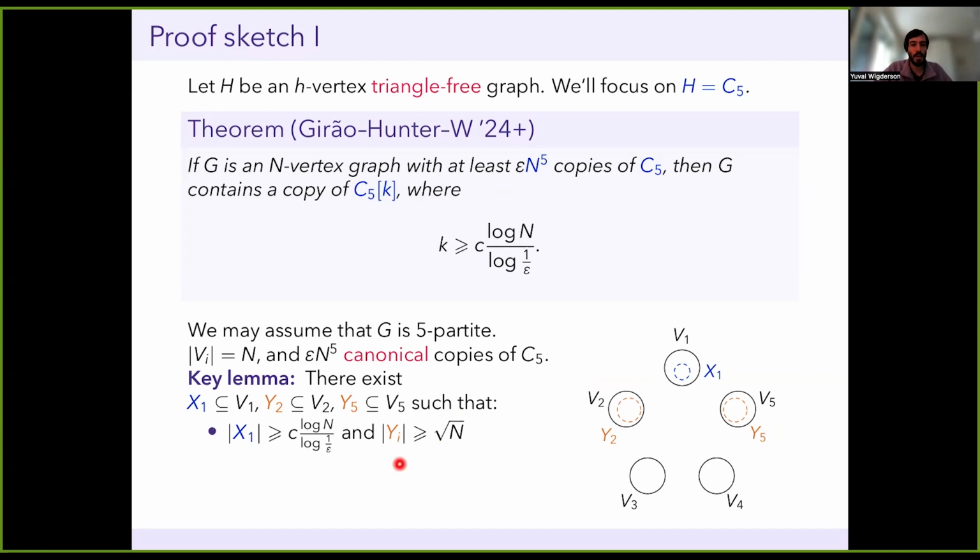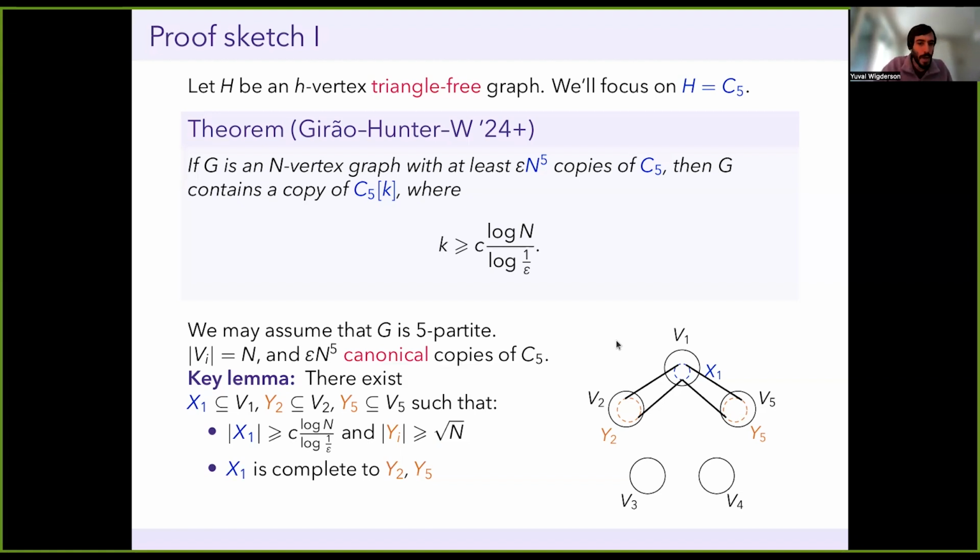The Y's are substantially larger. Remember, V2 and V5 started as size n. Y2 and Y5 will be of size square root n. So they're still pretty large, but obviously we've lost a lot from n to square root n. The next condition is that between X1 and Y2 and between X1 and Y5, we just have a complete bipartite graph. And this will be important because our goal is to eventually build a blowup, and X1 will be one of the 5 parts of the blowup. So having these complete pairs is basically what we're looking for.